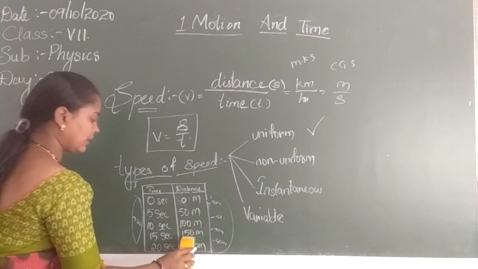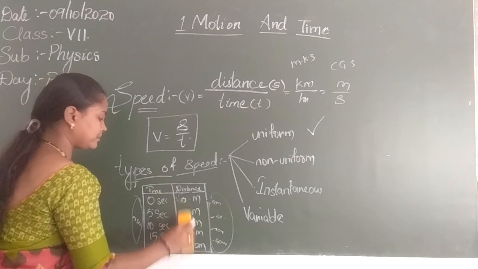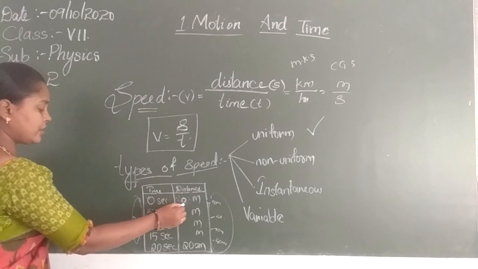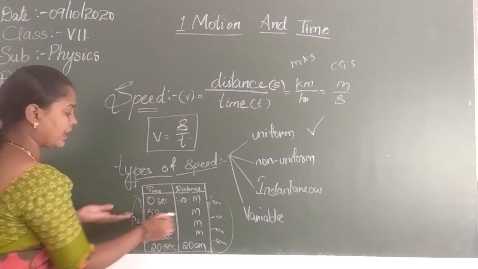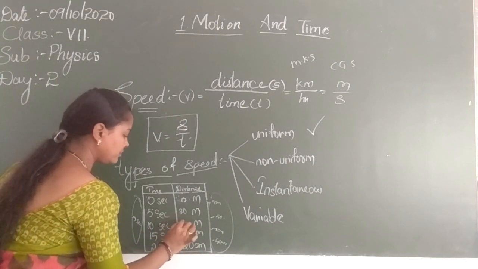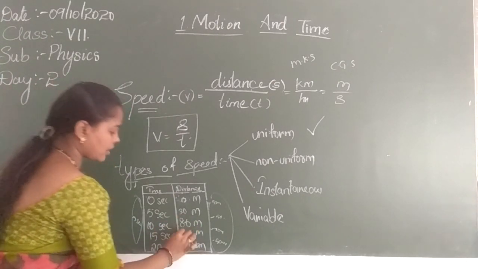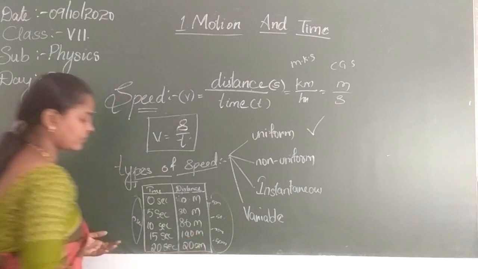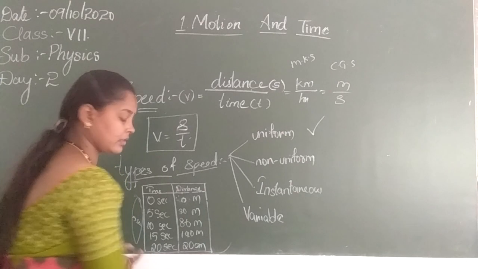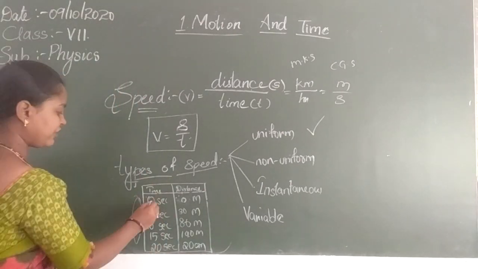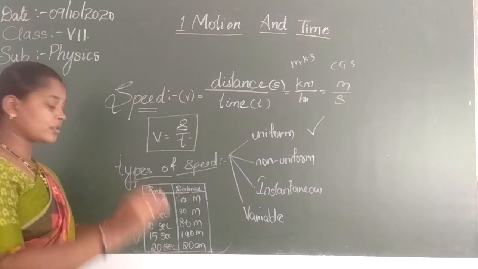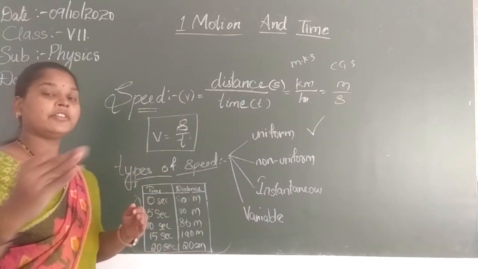For example, let the starting point and ending point be the same. Okay? The starting point is 0. For 5 seconds it has travelled to 30. Now it has travelled to 80. Now it has travelled to 140. So how much has it increased here? The time is the same. For every 5 seconds it has been increasing. In the uniform speed situation, it was also increasing 50 meters every 5 seconds.